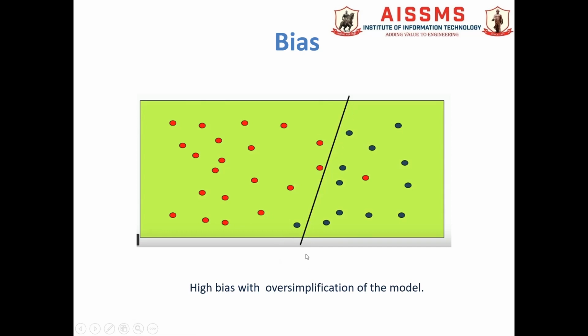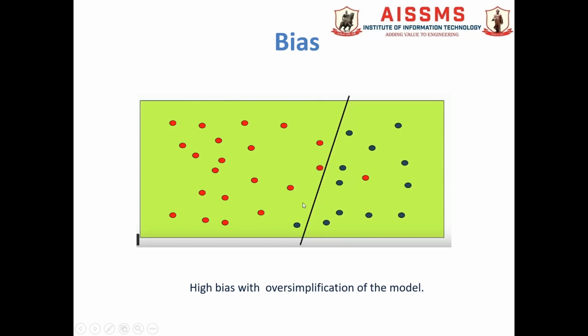It is simply a linear model, dividing the two types of data points into two different categories. So we call this a very generalized or oversimplified model. In this case, we can observe that there are two data points which are misclassified.